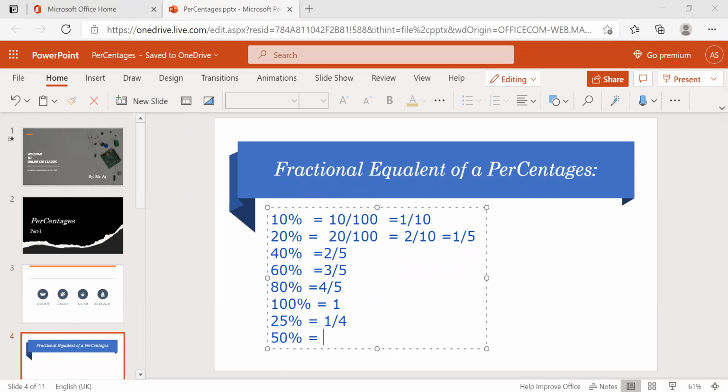For the 50%, 2 times of the 25% is 1 by 4 into 2. It's nothing but 1 by 2.